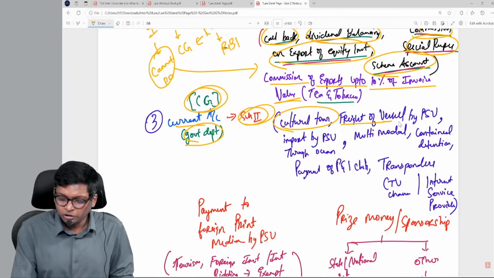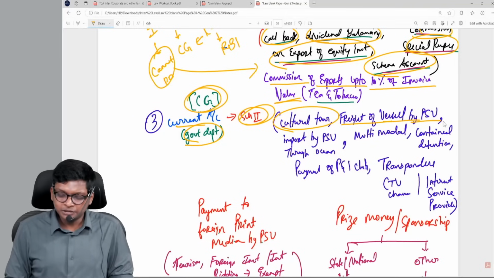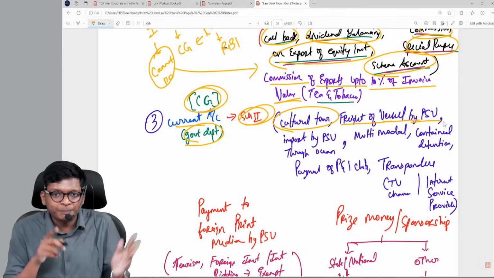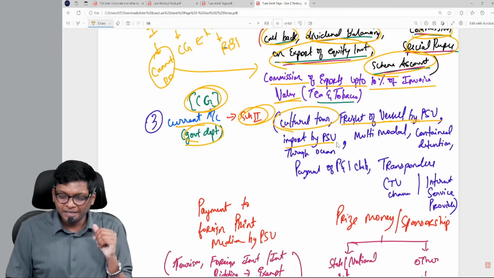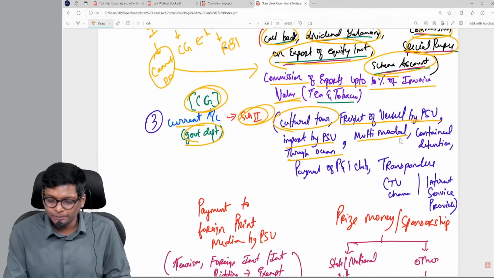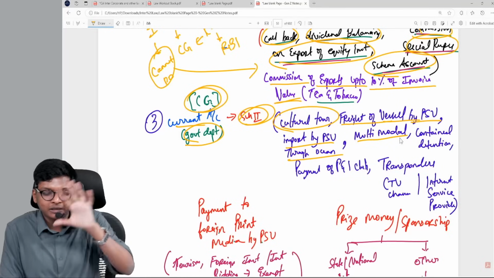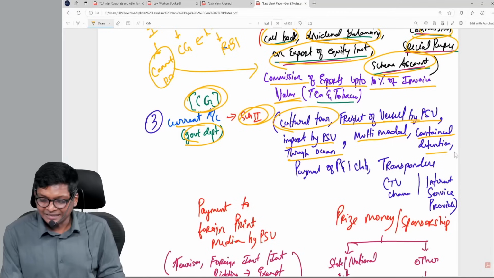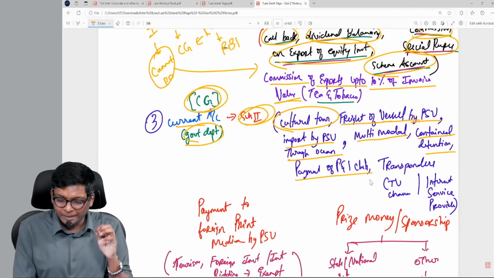Freight of vessel by PSU, that means renting of ship by PSU. Import by PSU through ocean if there are some expenses. Multi-modal, here again a code word, multi-modal. Then container detention and payment of P&I club and transponders.